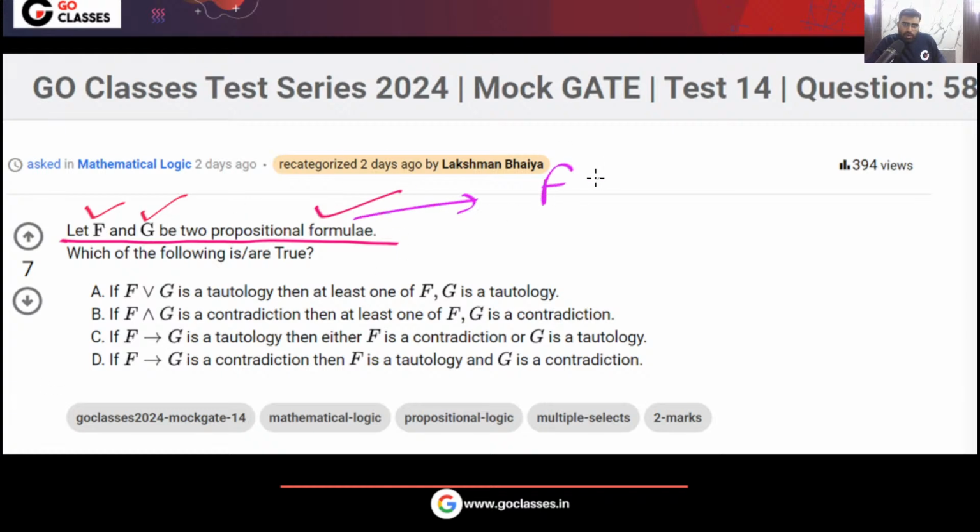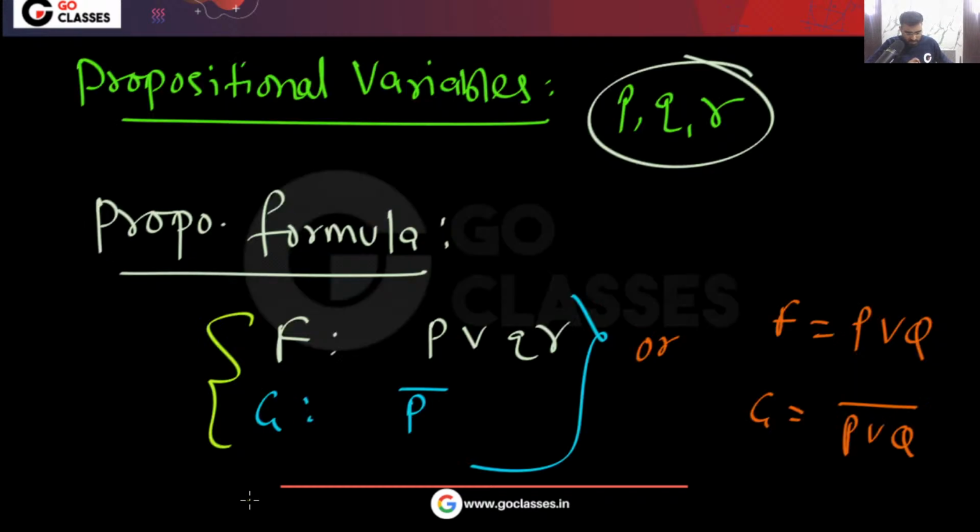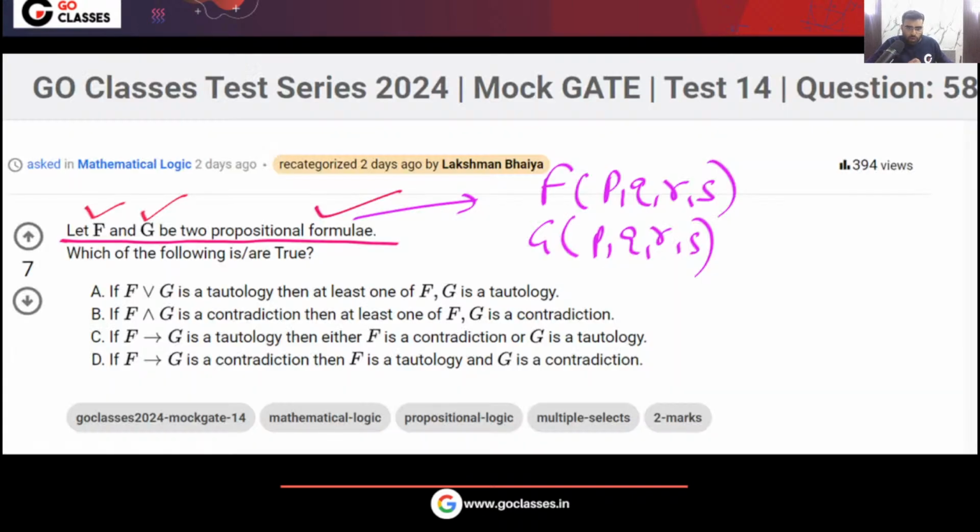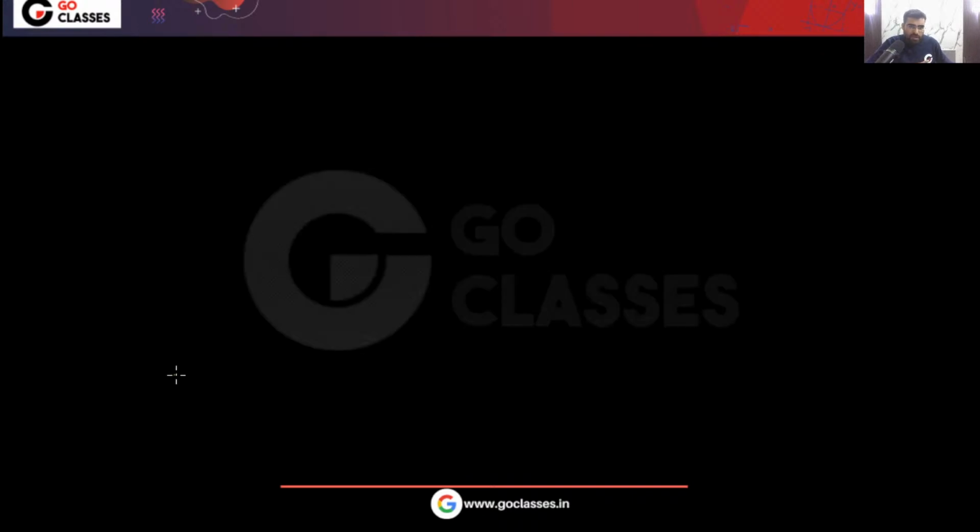Maybe F has the variables P, Q, R, S. Maybe G has these variables P, Q, R, S. I don't know how many variables there are. Is this clear? Is this understood by everyone, that these are propositional formulas, not propositional variables? So remember, F, G are formulas.